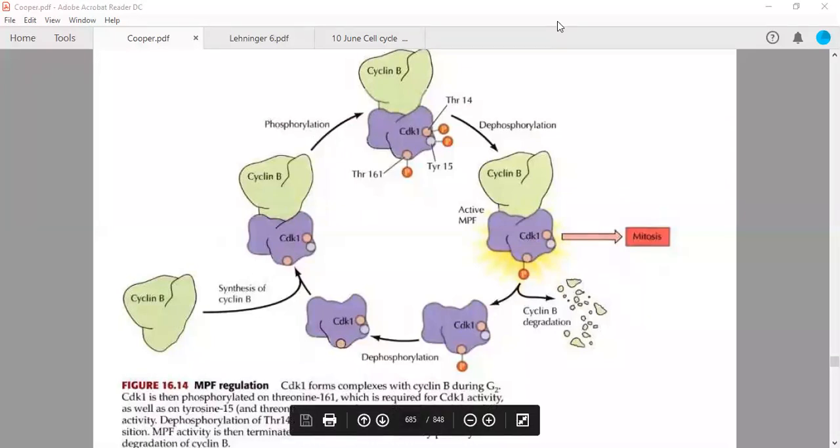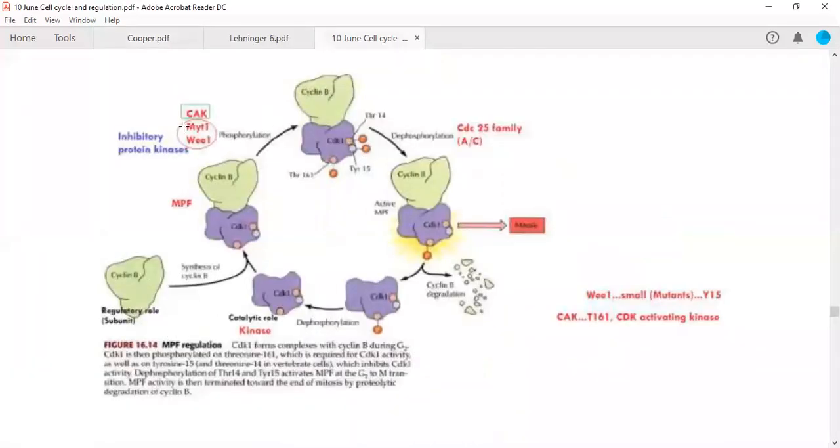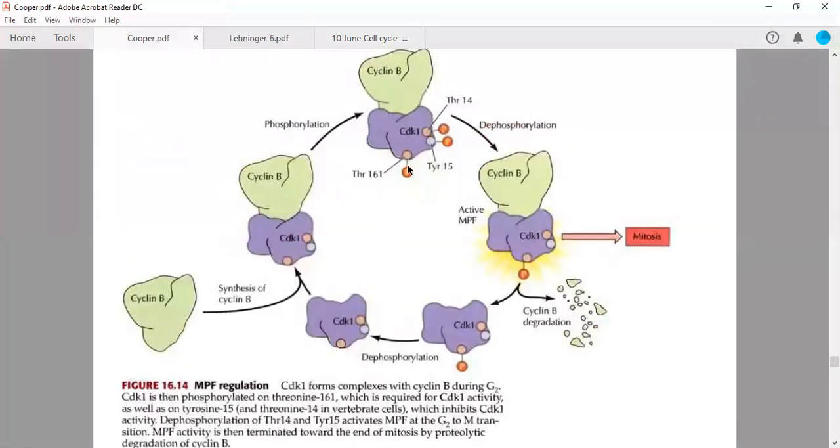Now we will come to this particular PDF. These different kinases are CAK, that is called as CDK activating kinase. This particular kinase is phosphorylating the threonine 161 position, this particular position. Now I want you to move back. Okay, so this particular position, because this particular diagram is more clear in this particular PDF.